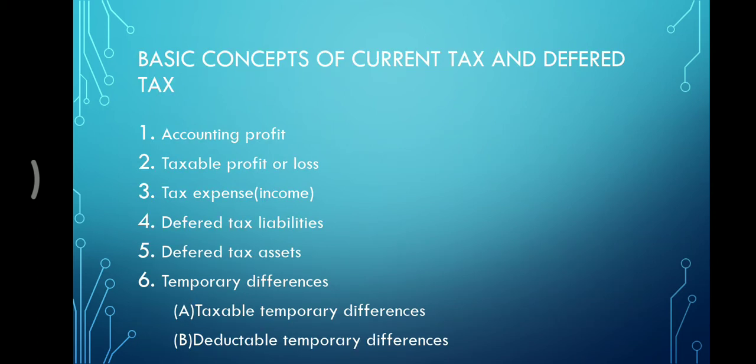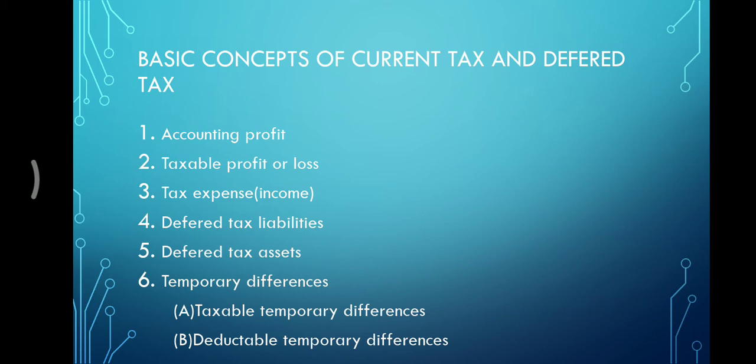Next, we move to the basic concepts of current tax and deferred tax. There are eight concepts: first one is accounting profit, next taxable profit or loss, tax expense that is income, deferred tax liabilities, deferred tax asset, temporary differences, taxable temporary differences and deductible temporary differences.